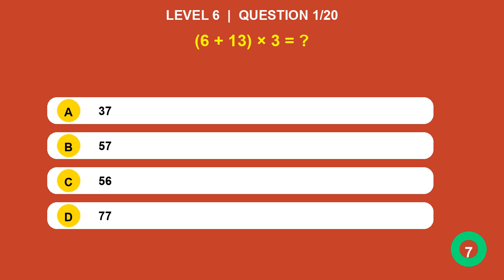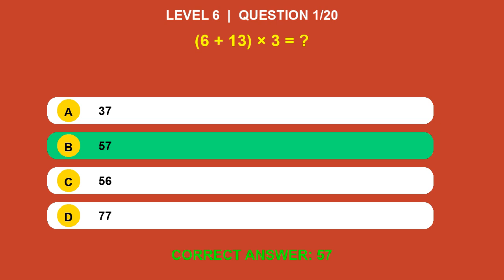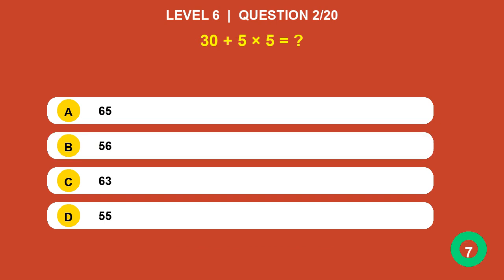6 plus 13 times 3 equals? Answer is 57. 30 plus 5 times 5 equals?